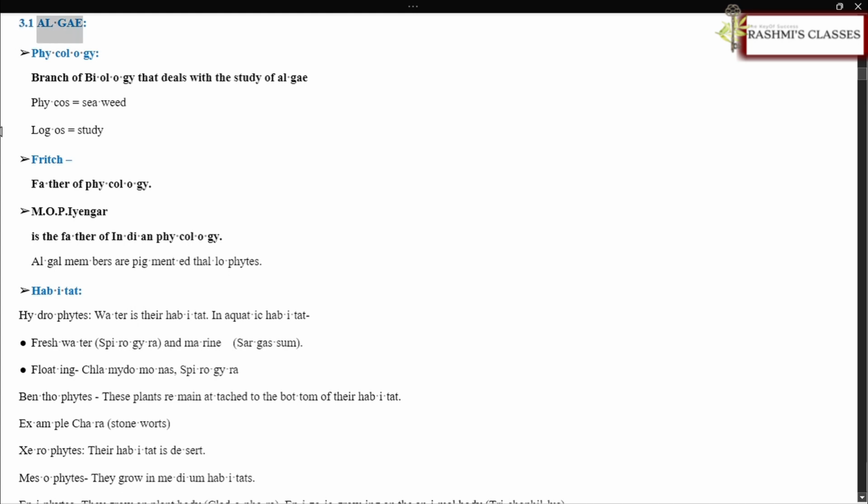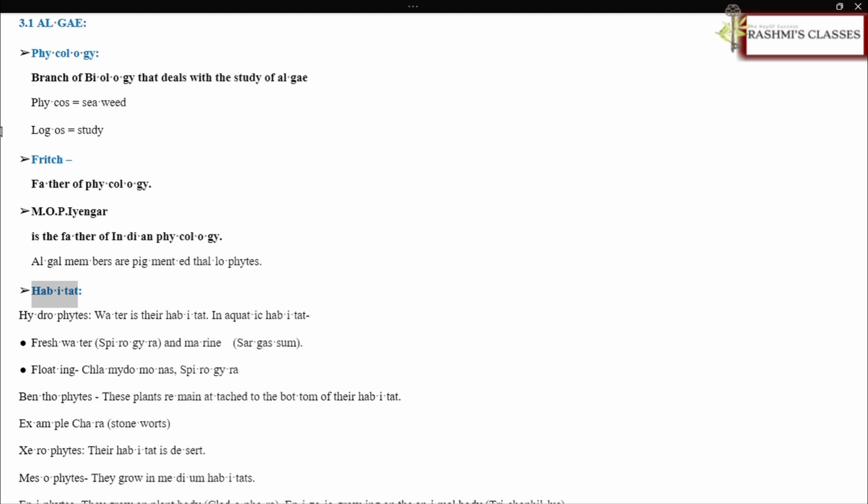3.1 Algae. Phycology. Branch of biology that deals with the study of algae. Phycos equals seaweed. Logos equals study. F.E. Fritsch, father of phycology. M.O.P. Iyengar is the father of Indian phycology. Algal members are pigmented thallophytes.